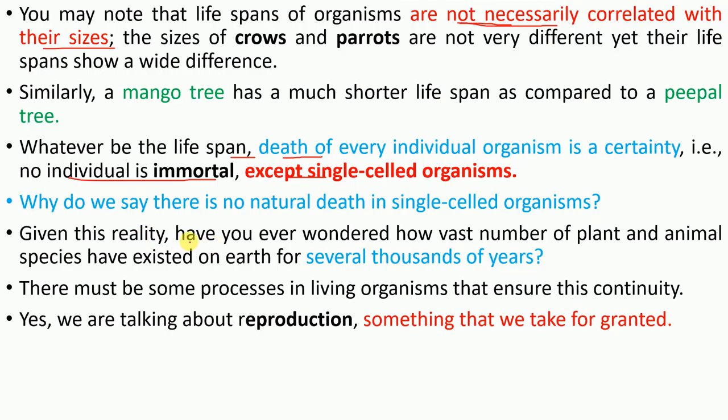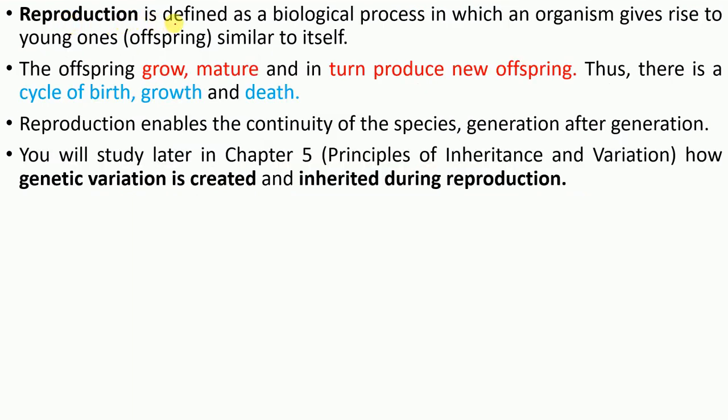And can you give any reason why plant and animal species have existed on earth for several thousands of years? What would be the reason behind it? Yes, it is reproduction, right? So reproduction is defined as a biological process in which an organism gives rise to a young one, an offspring similar to itself. There would be some biological diversity, we'll see later on. So this is the common definition of reproduction, right?